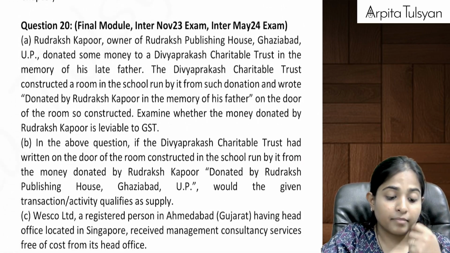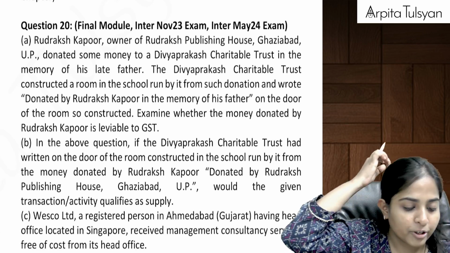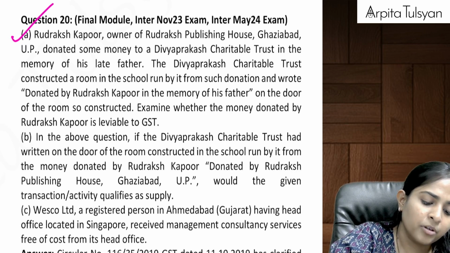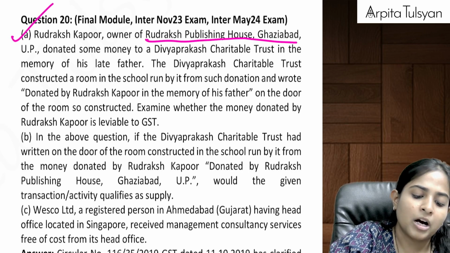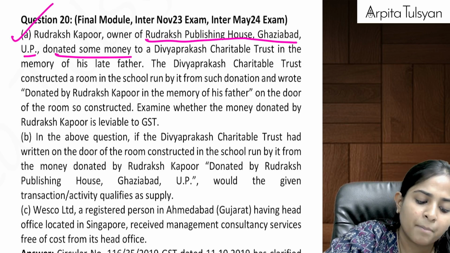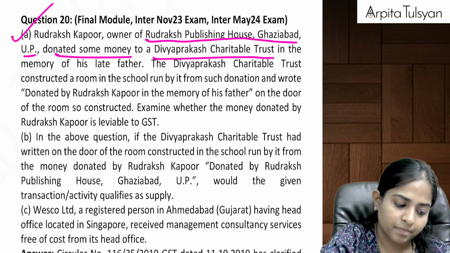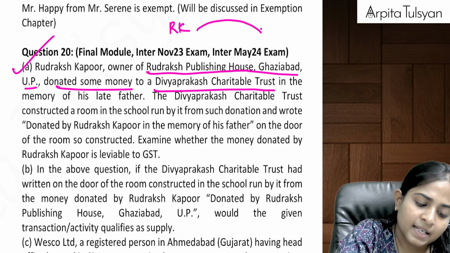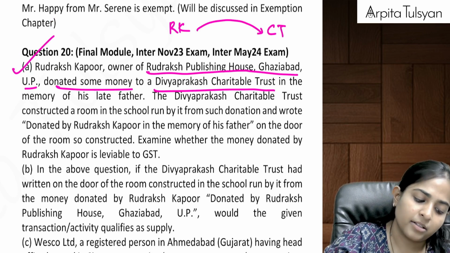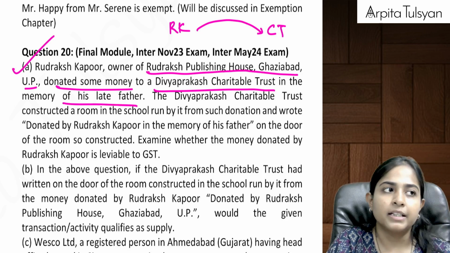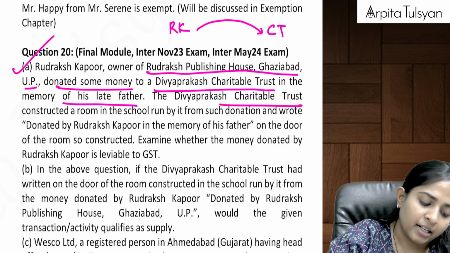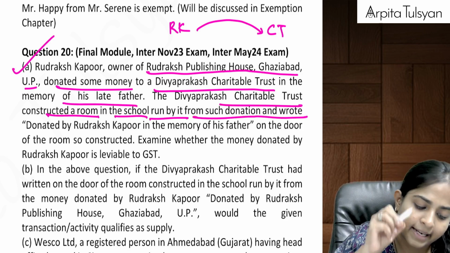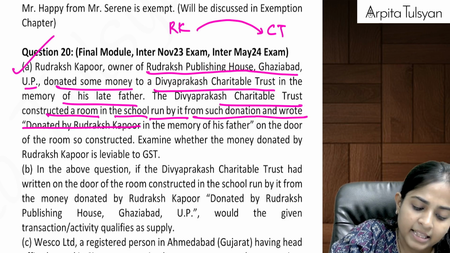Then next one, exam questions. Rudraksh Kapoor, owner of Rudraksh Publishing House, Ghaziabad, UP, donated some money to Divya Prakash Charitable Trust, in memory of his late father. The Divya Prakash Charitable Trust constructed a room in the school run by it from such donation and wrote on the door of the room so constructed, donated by RK in the memory of his father.